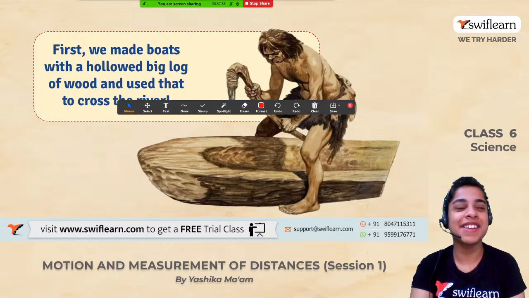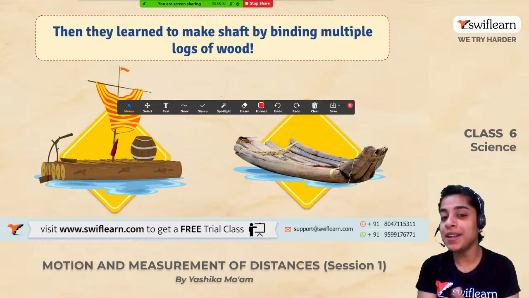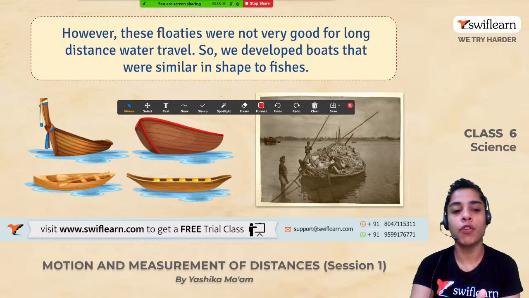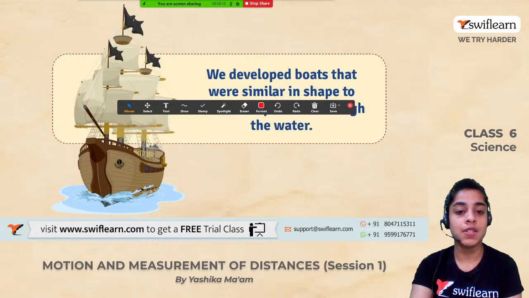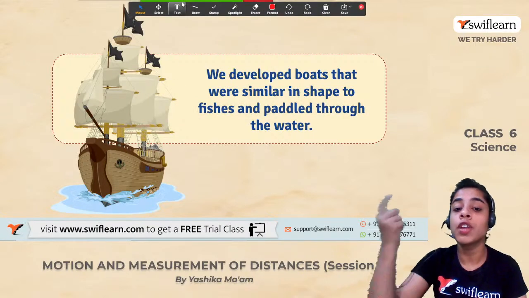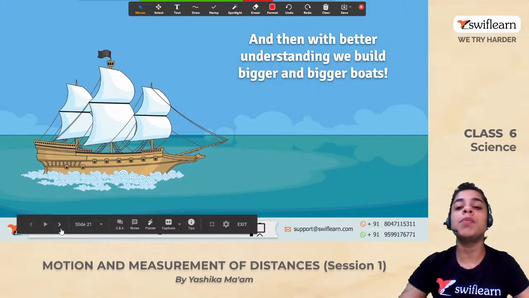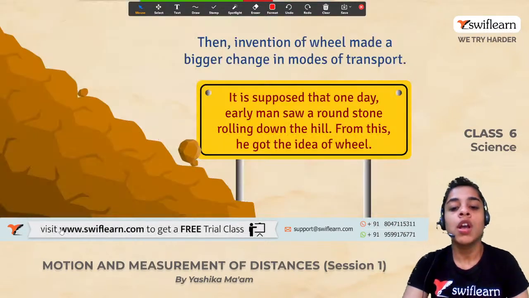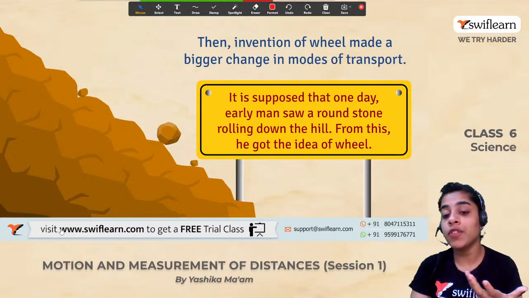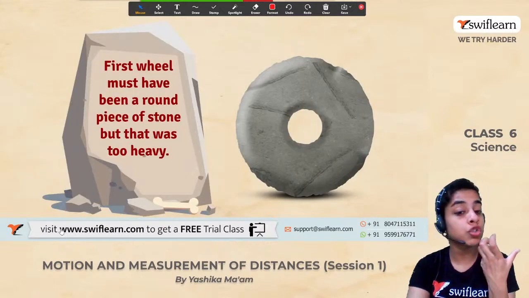अब हम आगे चलेंगे तो हमने क्या बनाई, हमने बनाई शाफ्ट्स बाय बाइंडिंग मल्टीपल लॉग्स ऑफ वुड। अब इसके बाद हमें लगा these floaties are not very good for us, we cannot travel long distance with this, so then we developed some boats that were similar to the shape of fish, right? इसके बाद क्या हुआ, finally we made bigger and bigger boats. Now the game changer was here, the invention of wheel.